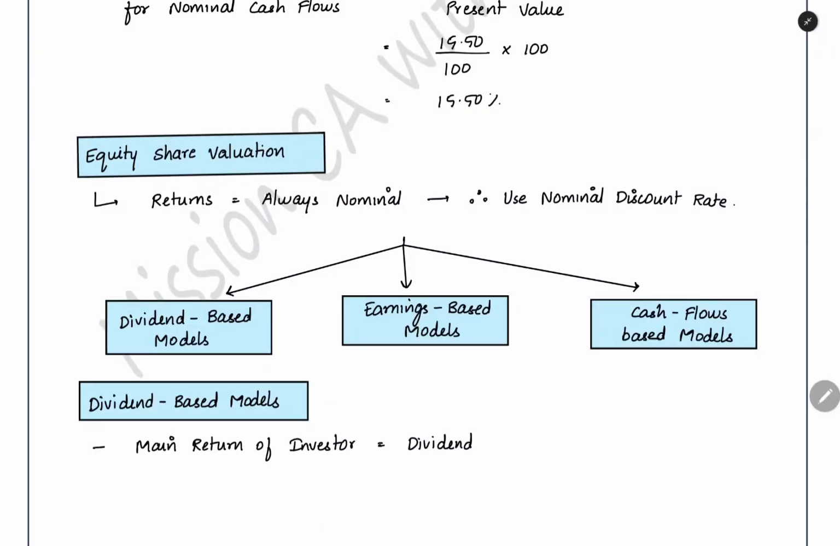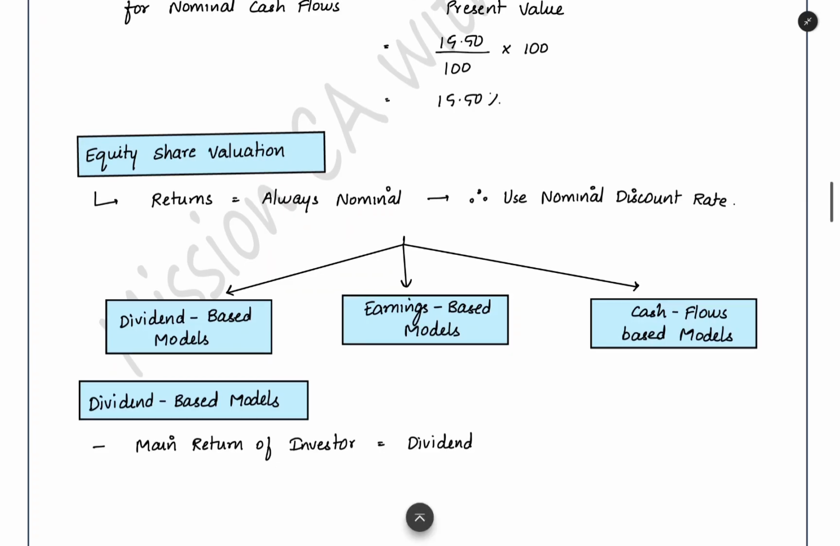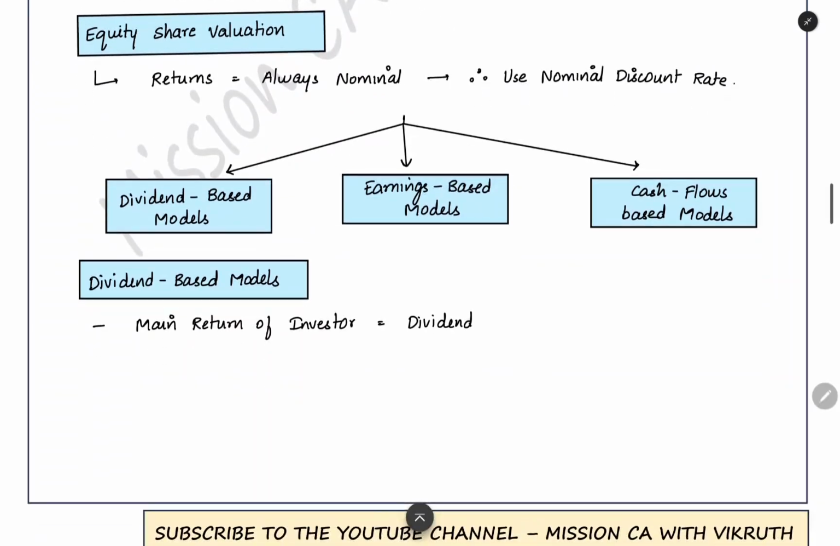Now we can start the concept of equity share valuation. What is the value of the equity share that we are going to find out in this topic? How to find out the value of the equity share? For that we have different models. Dividend based model: here the main thing which we are going to consider is dividend. Earnings based model: the main factor is earnings. Cash flow based model: the focus will be on the cash flow of the business, whether the business is earning cash profit or not, that we are going to see.